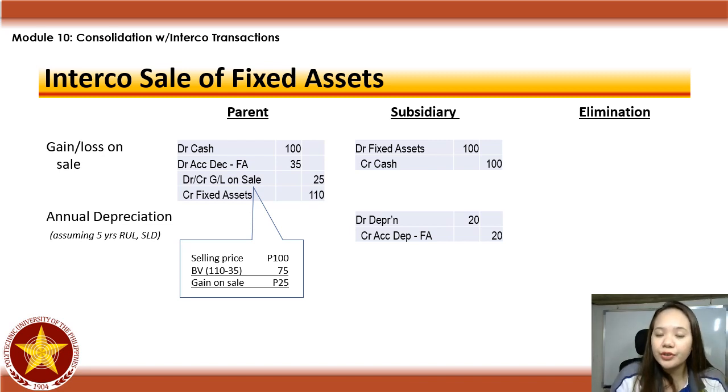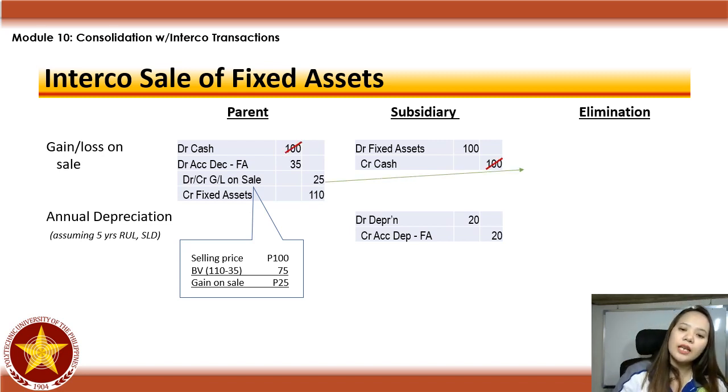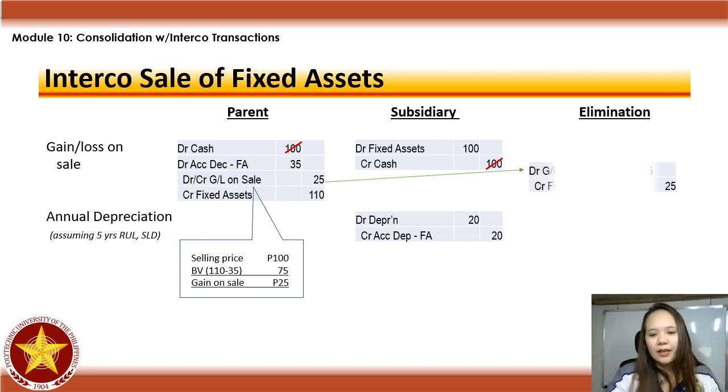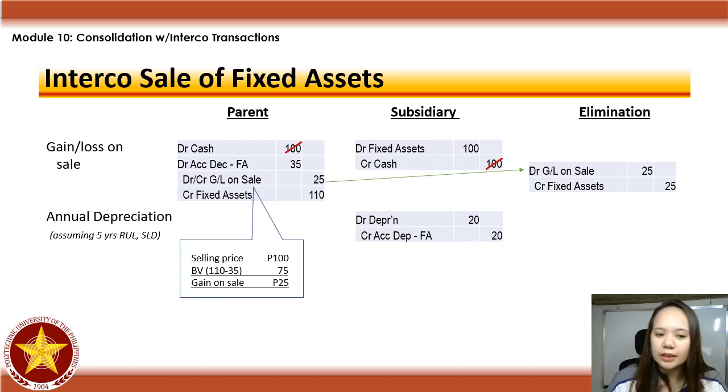Assuming you have 5 years remaining useful life, straight line depreciation, so your entry for the depreciation ni subsidiary will be debit depreciation expense 20, which is 100 divided by 5. Credit accumulated depreciation 20. Your elimination, dapat matanggal again yung lipatan na nangyari, di ba? As if dapat walang nangyari. So, tanggalin mo yung gain or loss on sale, or yung gain to kasi credit. Yung gain ni parent, tanggalin mo, so i-debit mo siya. Credit mo siya sa fixed assets.